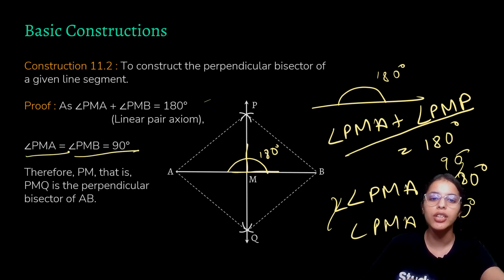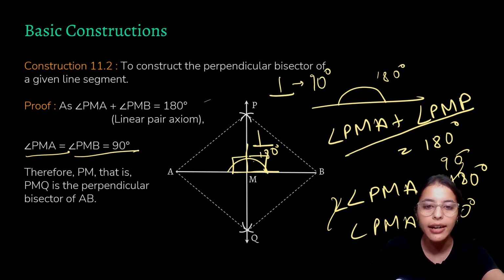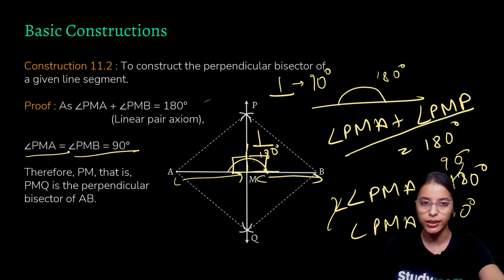And that is how we have just proved that this is 90 degrees, and hence PM is perpendicular, as perpendicular means 90 degrees, and it is a bisector because these two sides are coming to be equal.